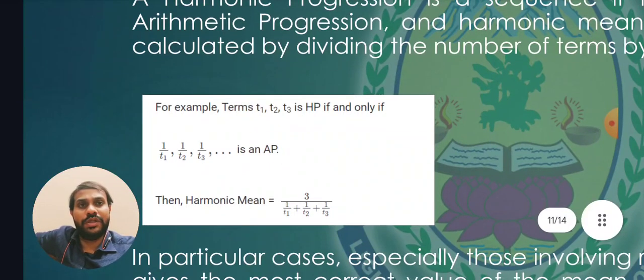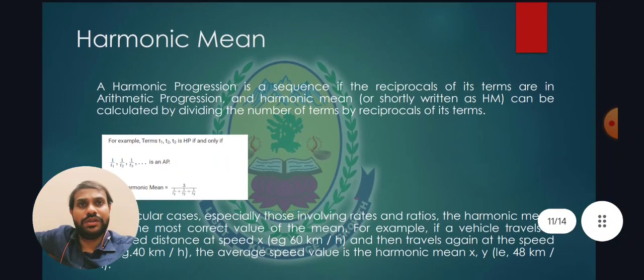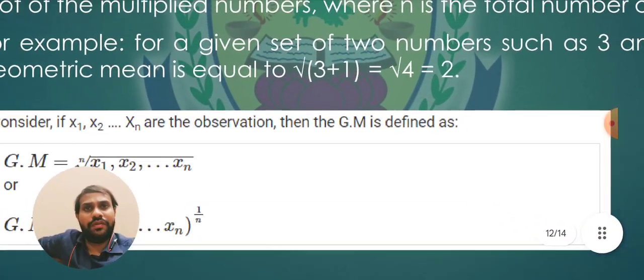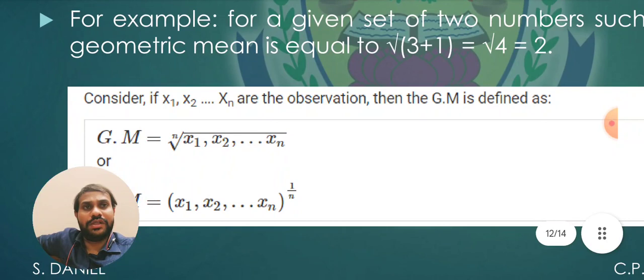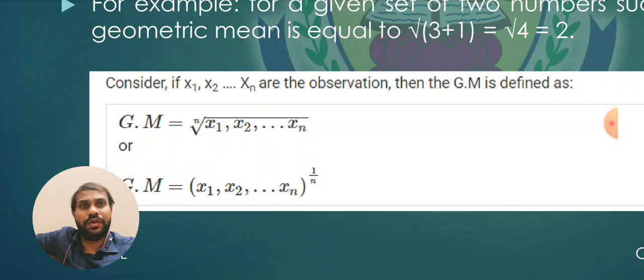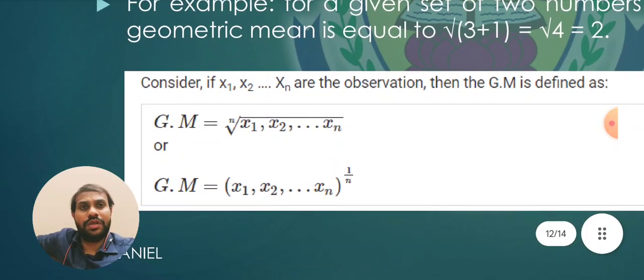Then the harmonic mean is given by 3 divided by (1/T1 + 1/T2 + 1/T3). This is the harmonic mean formula. Geometric mean: if x1, x2, ..., xn are the observations, then GM equals the nth root of x1 times x2 up to xn, or GM equals (x1 times x2 up to xn) to the power 1 by n.